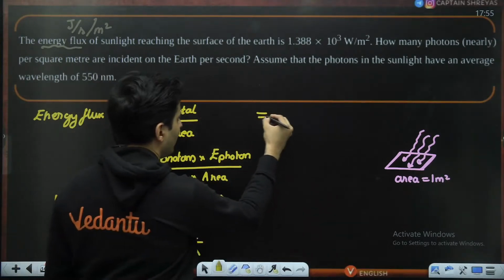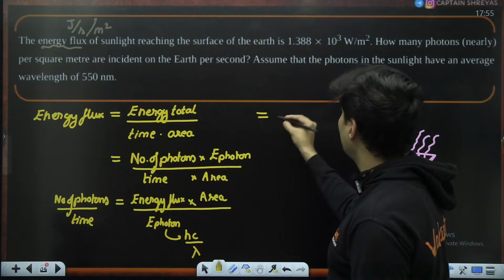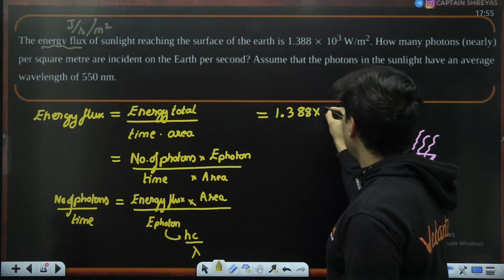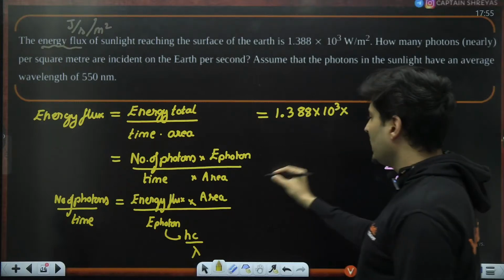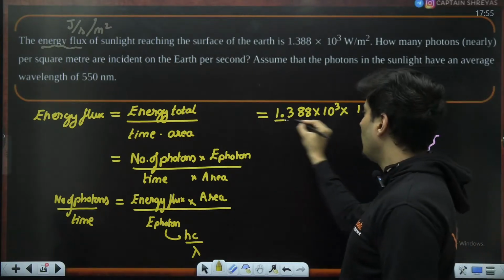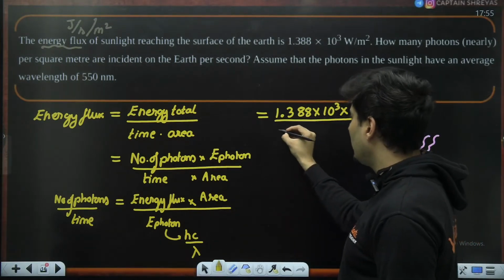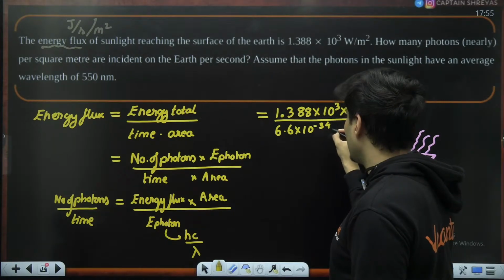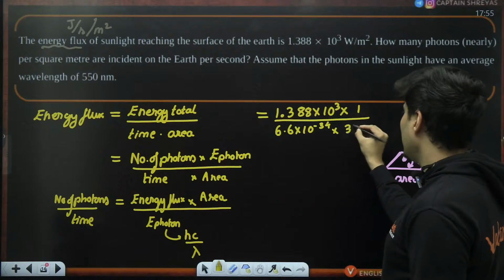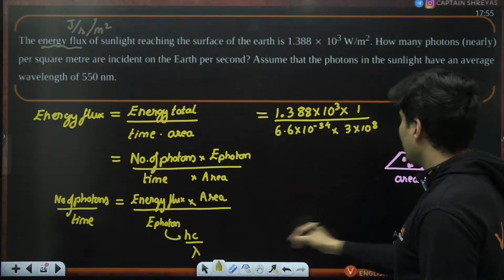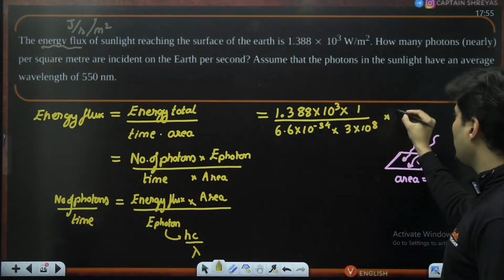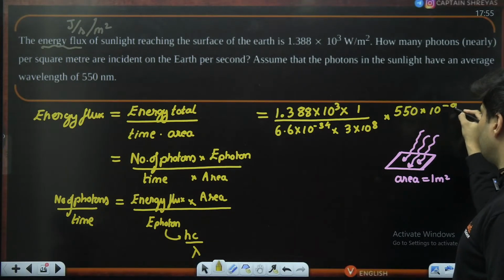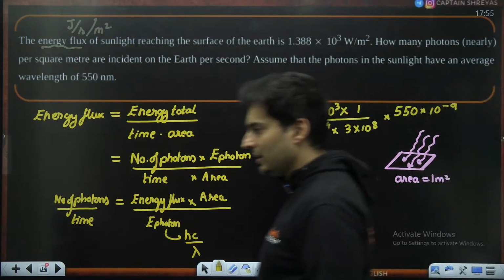So when you calculate this value, the energy flux is 1.388 multiplied by 10 to the power 3, multiplied by area, which is 1, the whole thing divided by hc by lambda. h is 6.6 times 10 to the power minus 34, the speed of light is 3 times 10 to the power 8, and lambda goes on the top, which is 550 nano, that is 10 to the power minus 9.